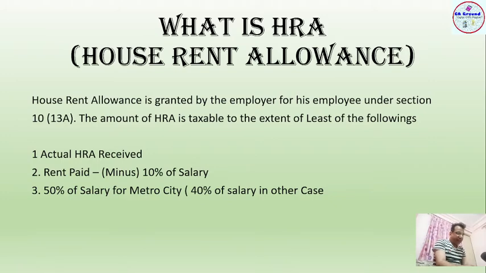The least of the following three will be exempted under section 10(13A) of the Income Tax Act 1961. The first option is the actual HRA. The second option is rent paid less 10% of salary. The third option is 50% of salary for metro cities, and 40% of salary in other cases, meaning other places.